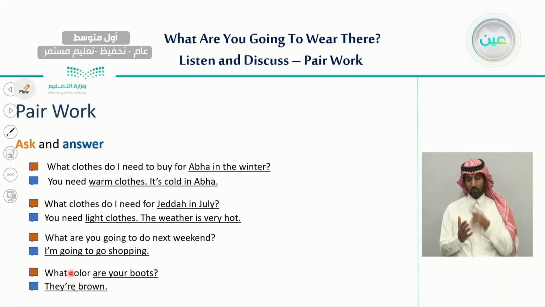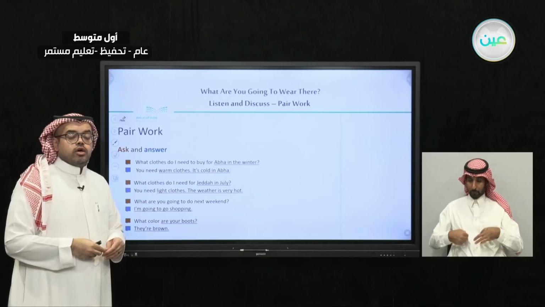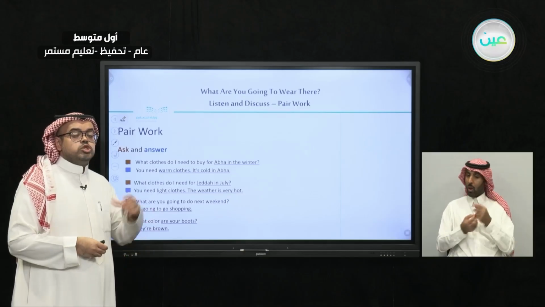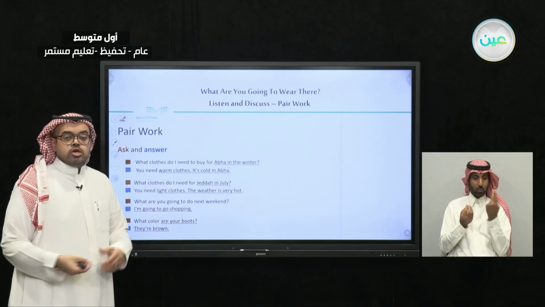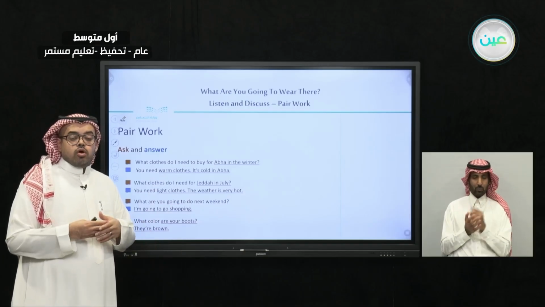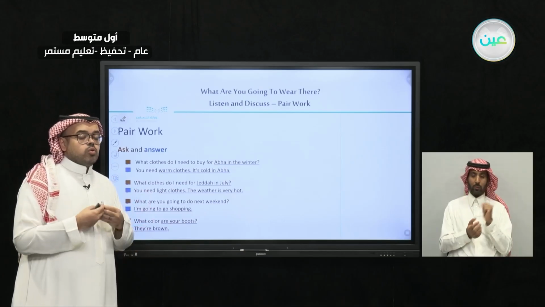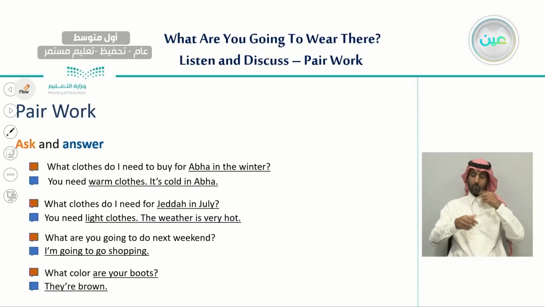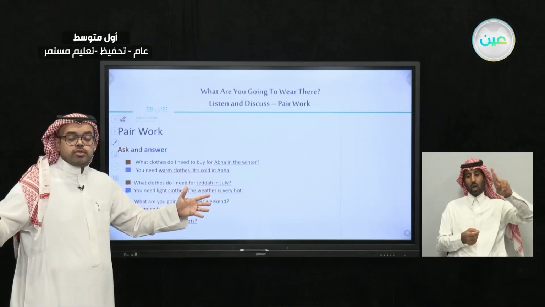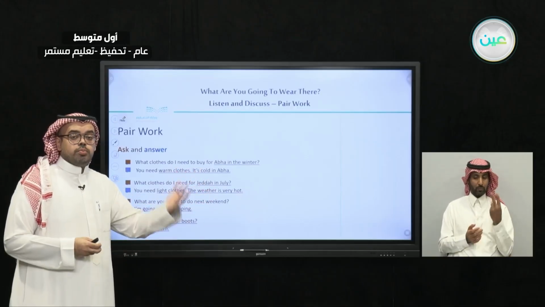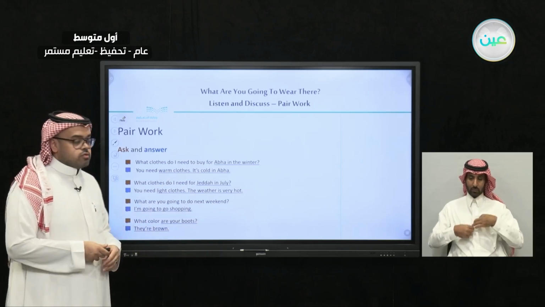And lastly, what color are your boots? And the answer is, they are brown. And note here that usually we treat clothes as plural. So we say jeans, boots, shorts. And why? Because they are a pair. Socks, for example, are a pair. So we should not treat them as singular. We shouldn't say, what color is your boots. No, we treat them as plural. What color are your boots? Are your shorts? And so on.